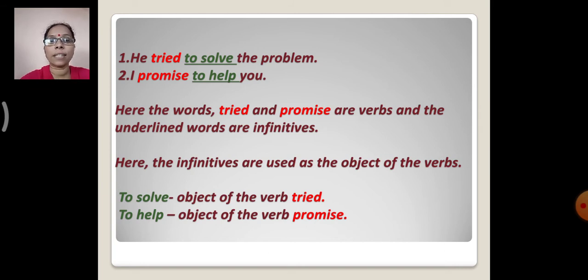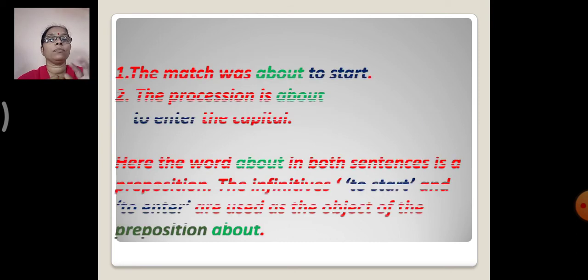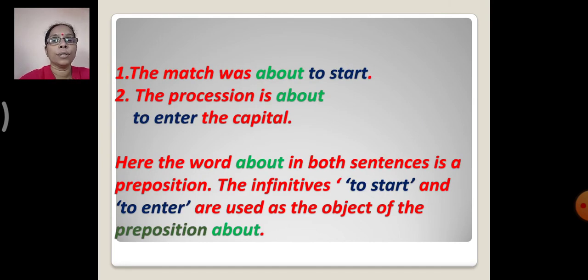So the second use of infinitive is that it can be used as an object. First, it can be used as a subject. Second, it can be used as an object. Okay, now next, the match was about to start. Next, the procession is about to enter the capital. Now here which are the infinitives, children?